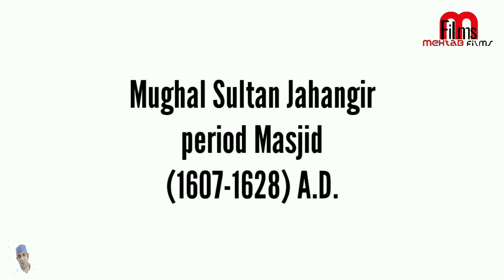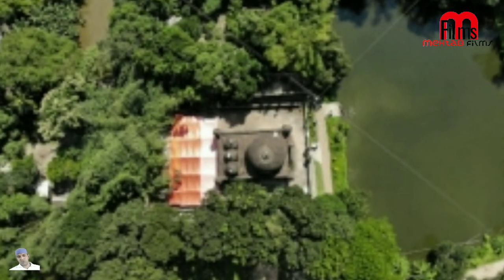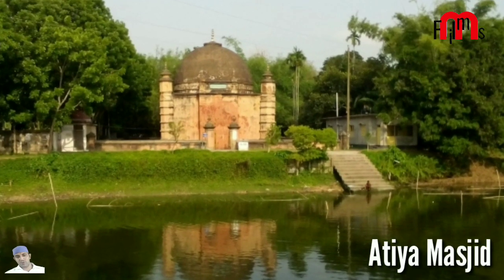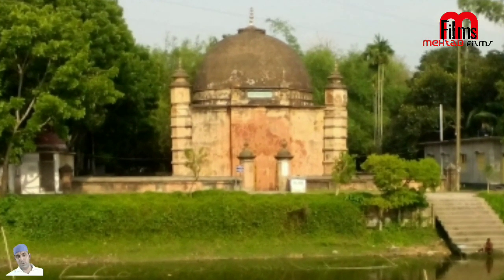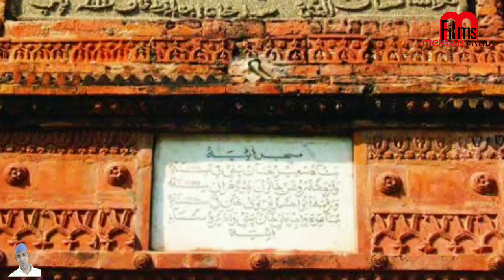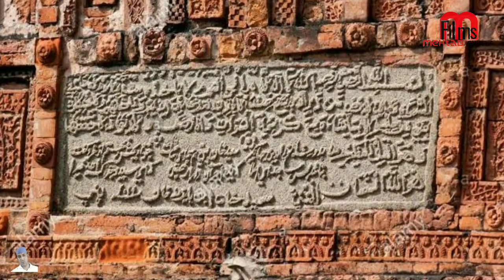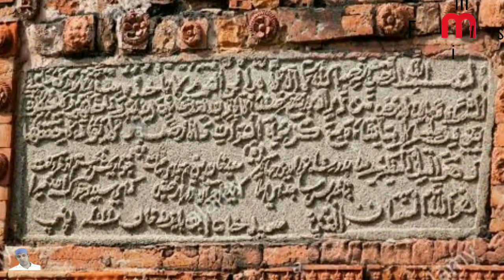Mughal Sultan Jahangir period masjid. Atia Masjid, located at Atia, Sadar Upazila, Tangail, Bangladesh. There are 3 inscriptional tablets in this masjid. 2 are placed over the central doorway entrance, and the third one is placed on the outside Qibla wall.